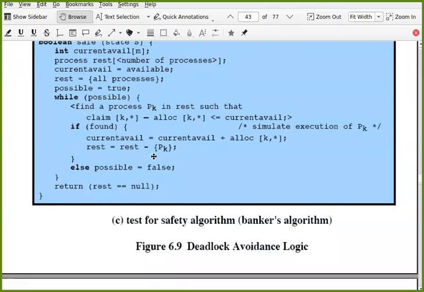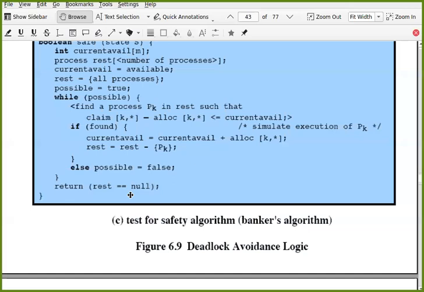But if at any particular stage you don't find any process which can be completed, then you set possible equal to false. And then you return the result: rest equal to null. If rest is equal to null, it means all processes can be completed, so it's a safe state. If rest is equal to null, you are returning true, it means it's a safe state. But if it is not null, it means false, so it is not a safe state.